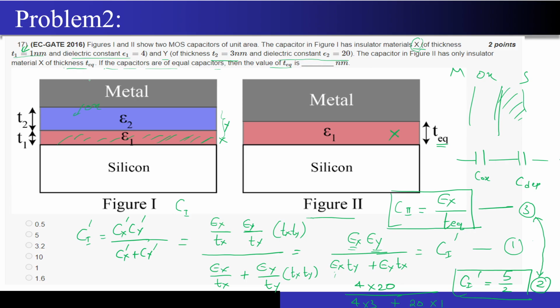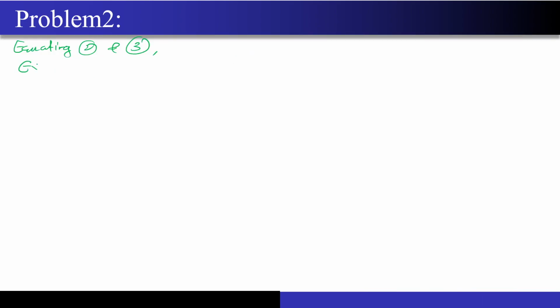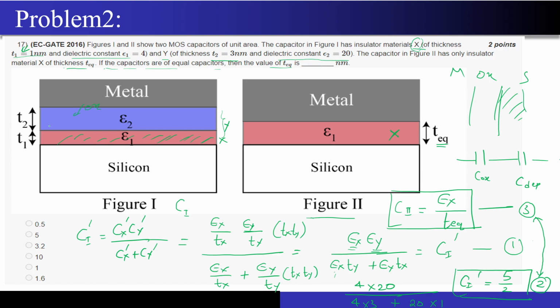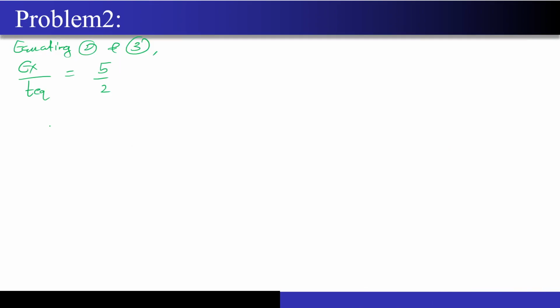So now what will I get? Epsilon x upon T equivalent will come out to be 5 by 2. Correct? So epsilon x we already know, right? What is the value of epsilon x? Epsilon x is 4. So 4 upon T equivalent will be equal to 5 by 2. Hence T equivalent will be 8 by 5. Correct? So this will be around 1.6 nanometer.